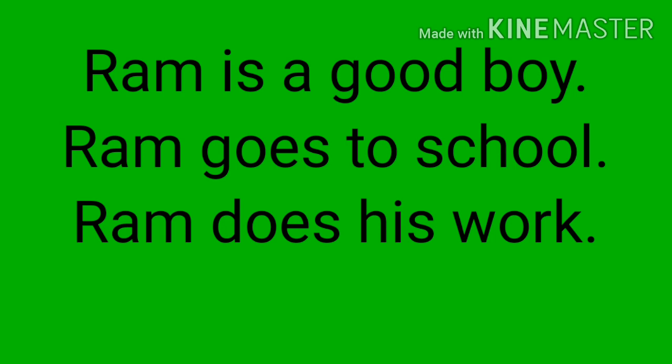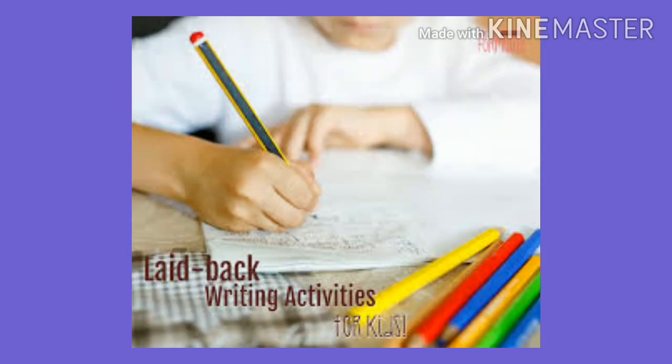That means in these sentences the word Ram is repeated many times. So instead of using the same noun again and again, we can use another word in its place, and that word is known as a pronoun. See, we have already studied nouns.